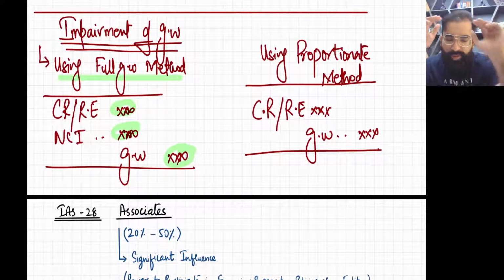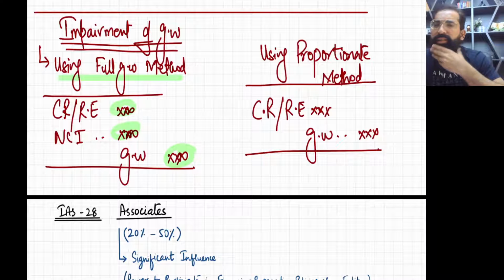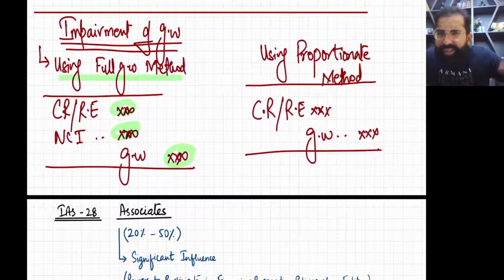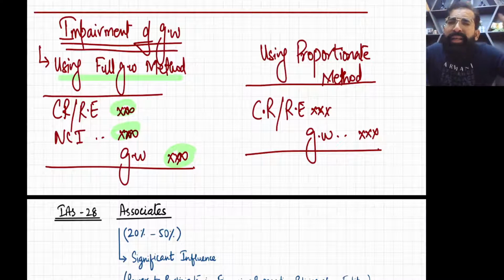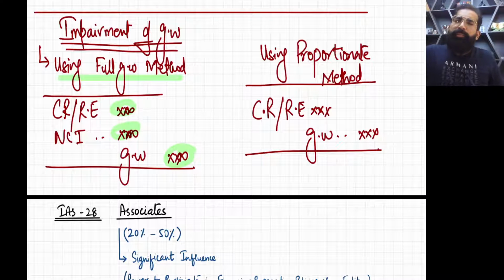Next thing is impairment of goodwill. Yes, very easy. Listen, in full goodwill method, goodwill is considered as a complete asset of S company, like plant and other assets. So just think, if the plant of S company goes down or impaired, it will affect S company's profits. And once it will affect S company's profits, it will impact S company's retained earning. So NCI and consolidated retained earning both will be affected.